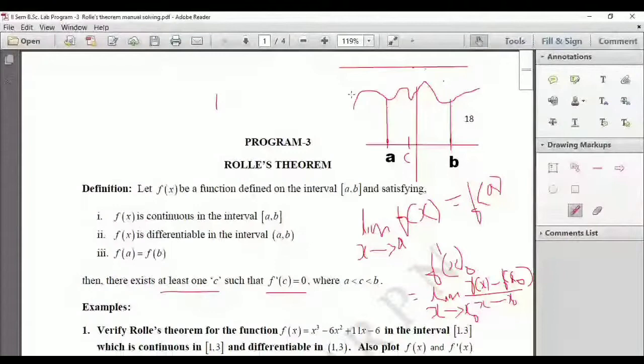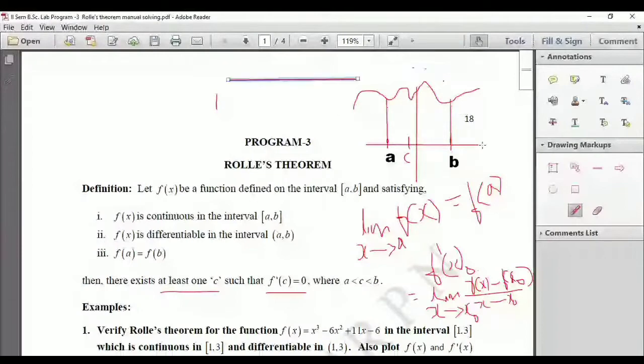That means if you draw a tangent at that point, I can draw this tangent here also, that is parallel to the x-axis. At this point also, and here also it is parallel. So like this, I can get many tangents which are parallel to the x-axis, and the slope of the x-axis is 0.